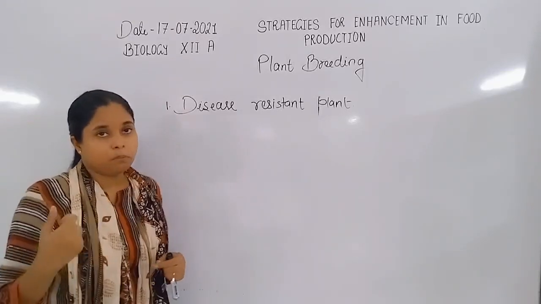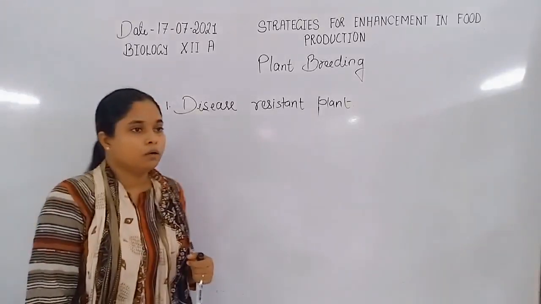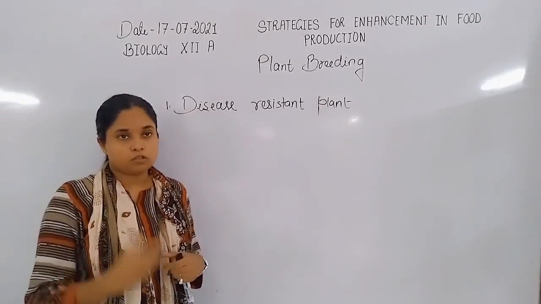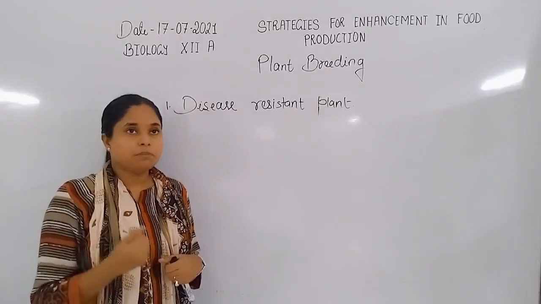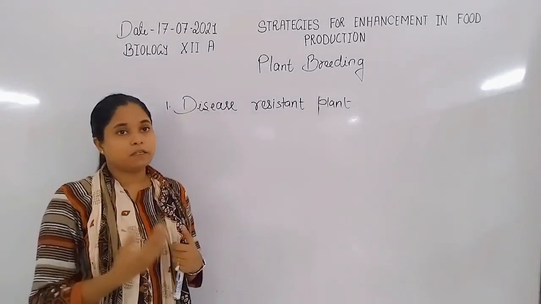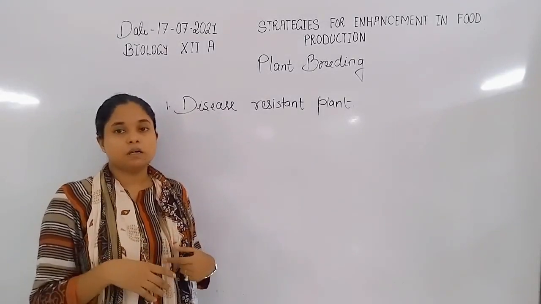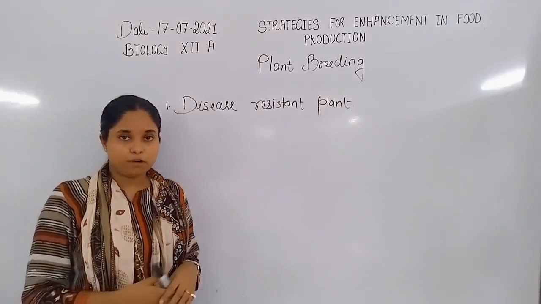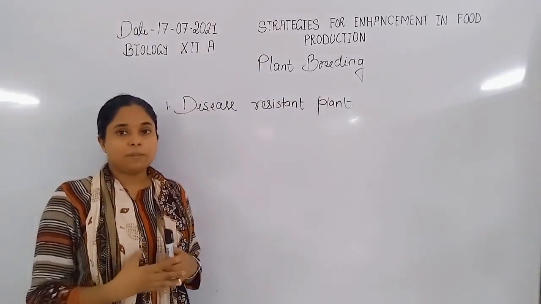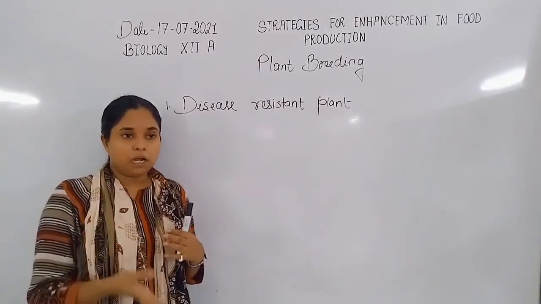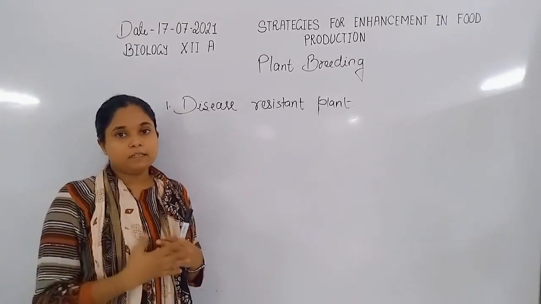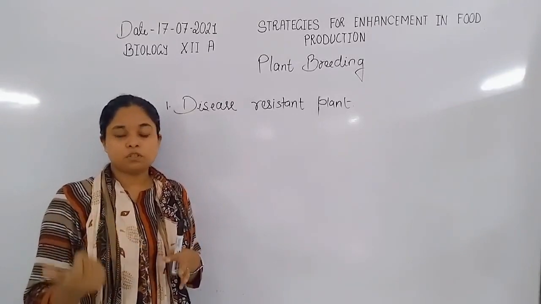as in the case of biotechnology, Bt brinjal and Bt cotton. All these plants are disease resistant with the help of bacteria, or with the help of biotechnology. The genes of these bacteria are introduced into the plant, so plants are now able to produce the type of toxins which are produced by bacteria.